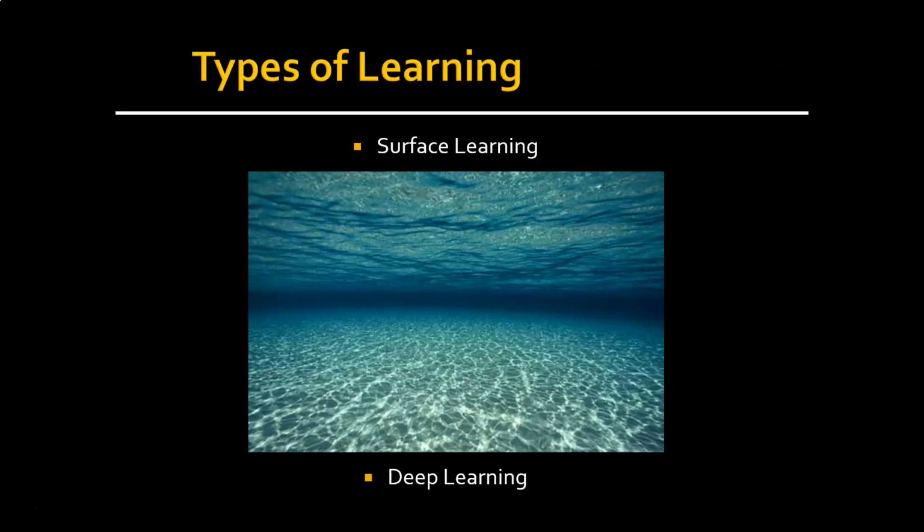So surface learning means that you're basically studying the minimum of what needs to be learned, right? You're relying primarily on rote memorization, often at the last minute, which is called cramming. You're usually doing it as a form of extrinsic motivation, probably coming from grades. You're usually in a really big hurry to do it, so speed is important. And I call surface learning risky learning because, in fact, maybe not a whole lot of real learning is occurring, and you're much less likely to succeed if you're practicing surface learning.